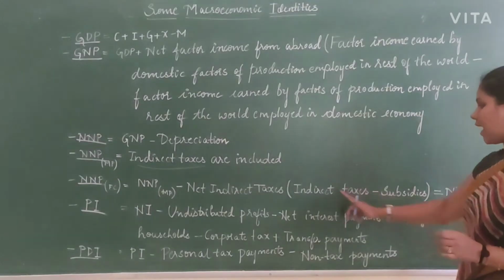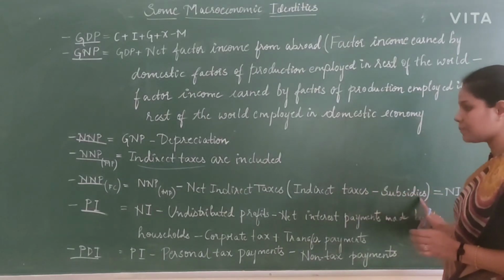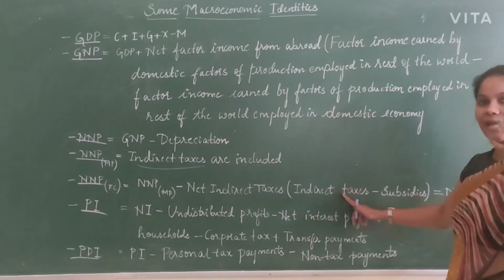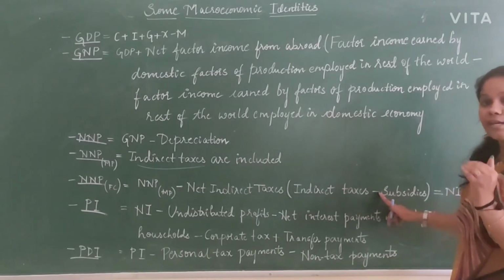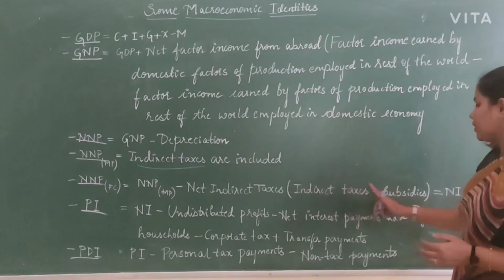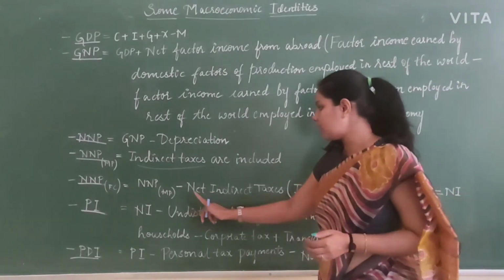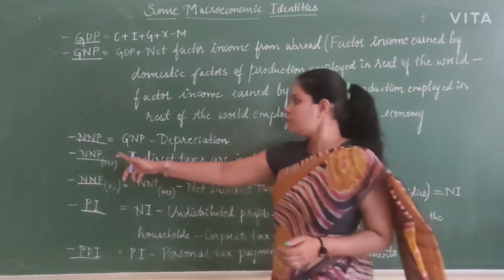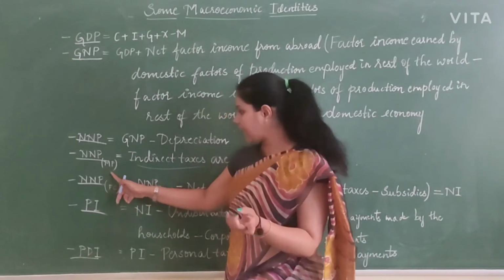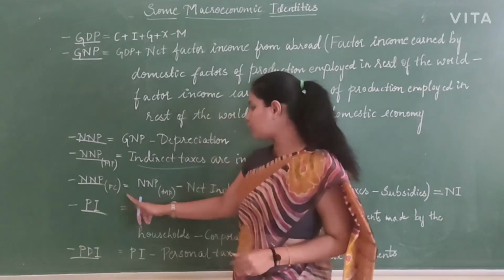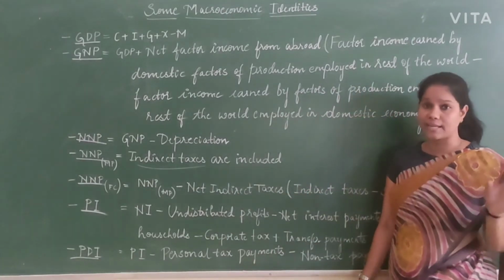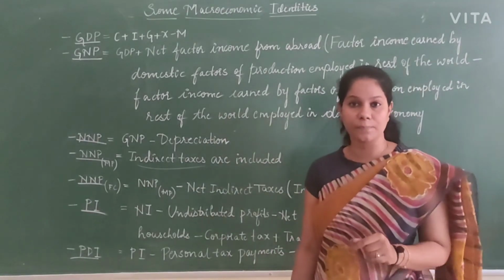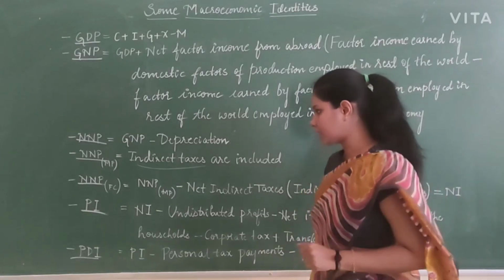If you subtract subsidies, which the government gives to other people, from indirect taxes, which are collected directly by the government, that will be called net indirect tax. From NNP MP to get NNP FC, the simple formula is NNP MP minus net indirect taxes. That means all the indirect taxes should be subtracted by the subsidies given by the government.